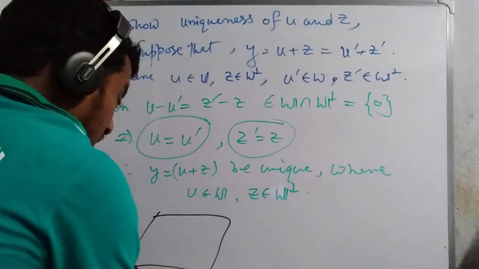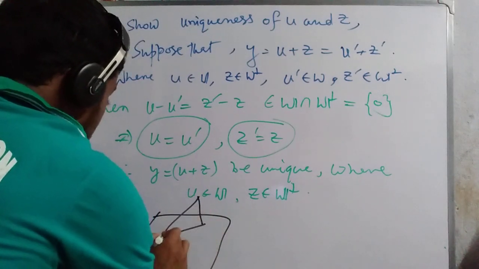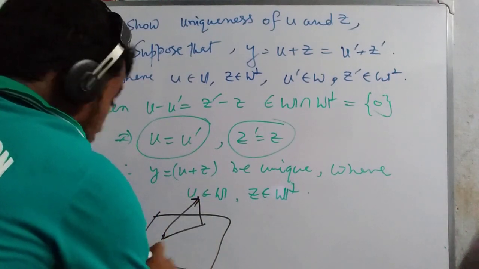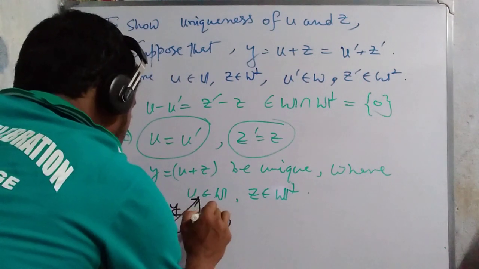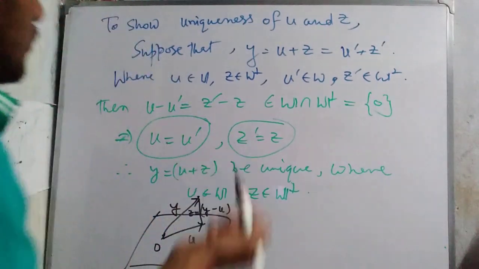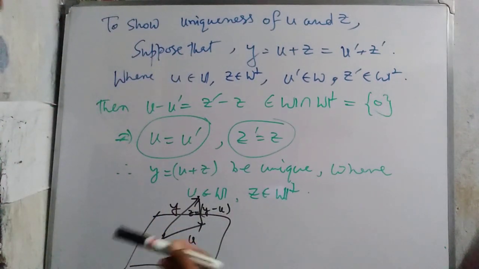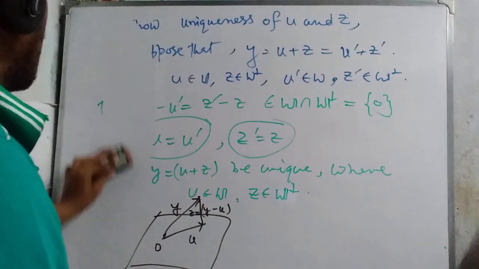Starting from this one, obviously perpendicular to this, then here 0, and here this one is u, this one is y, then this one is y minus u equals z. Understood? In this way we also develop this one. So now we erase that portion and go on to discuss another corollary.